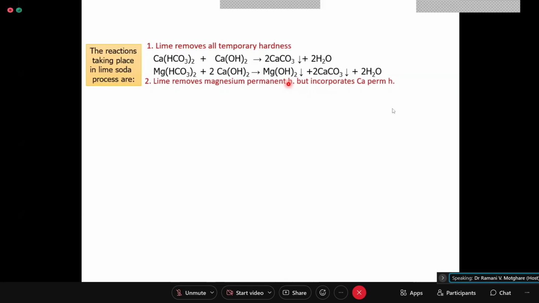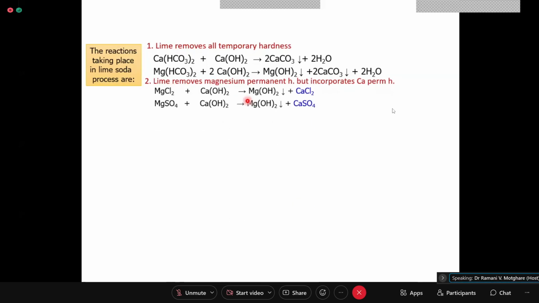Then what is the next reaction? Lime removes magnesium permanent hardness, but when it removes magnesium permanent hardness, it incorporates calcium permanent hardness. Now, what are the salts which cause magnesium permanent hardness? Very important part of the chapter. Okay.